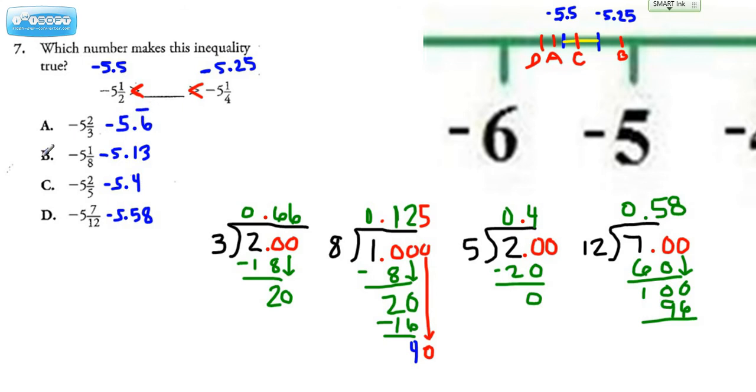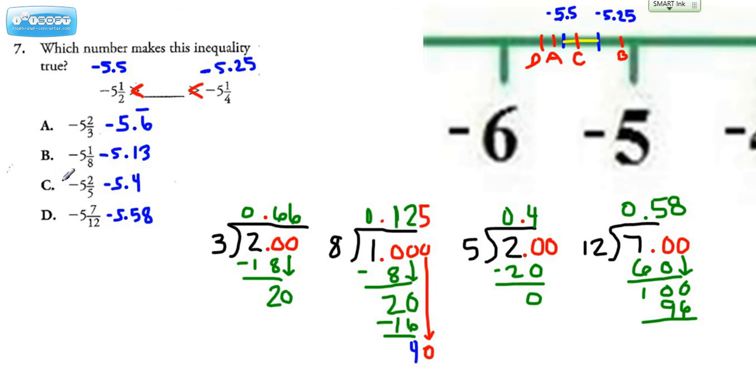If we do choice B and turn it into a decimal, we know it's going to be a negative 5 and something. To get the something, we would do 1 divided by 8. And if we work it out evenly, we would get this. But if we round it to the nearest hundredth place, just to make it easier to graph, we might round that as negative 5 13/100ths.